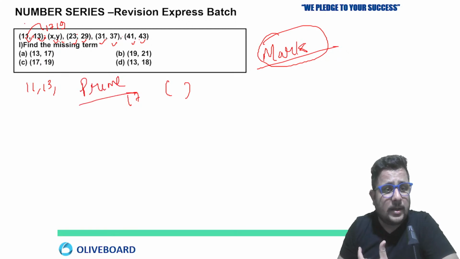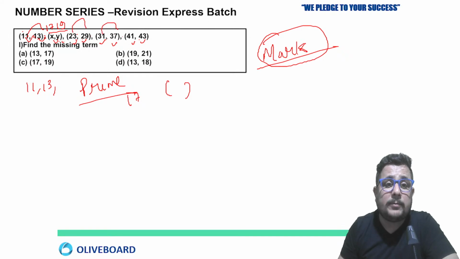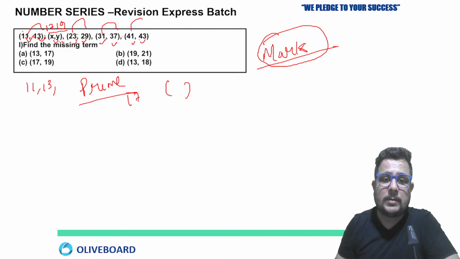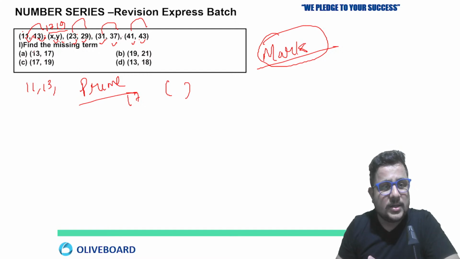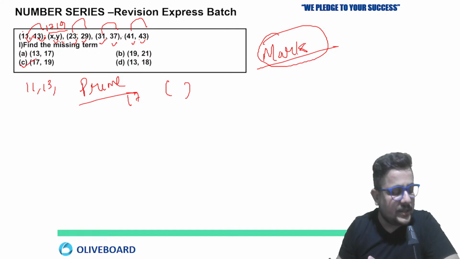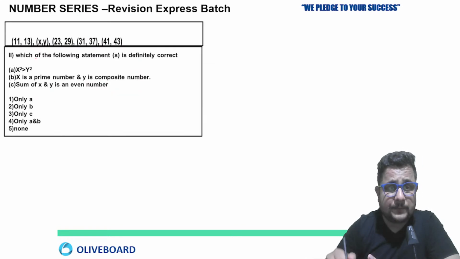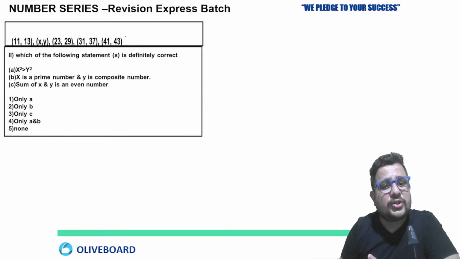The first two prime numbers, 11, 13, make a pair. The next pair is 17, 19. The next pair is 23, 29. The next pair is 31, 37. The next pair is 41, 43. So here the answer is going to be option C. Very good, great job. Let's move on to the next. The question is completely the same.